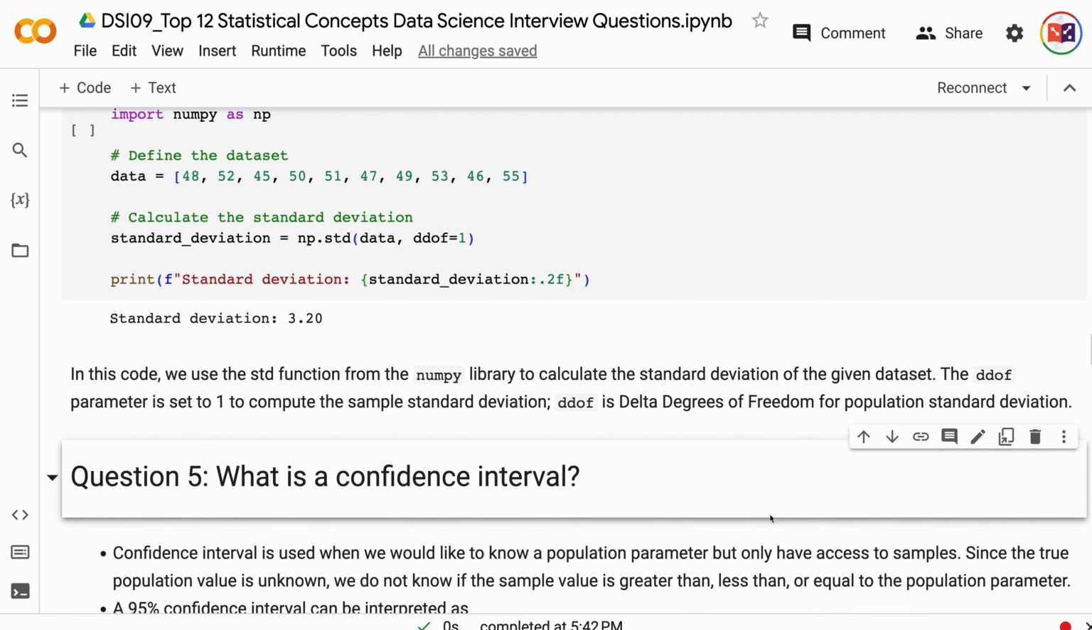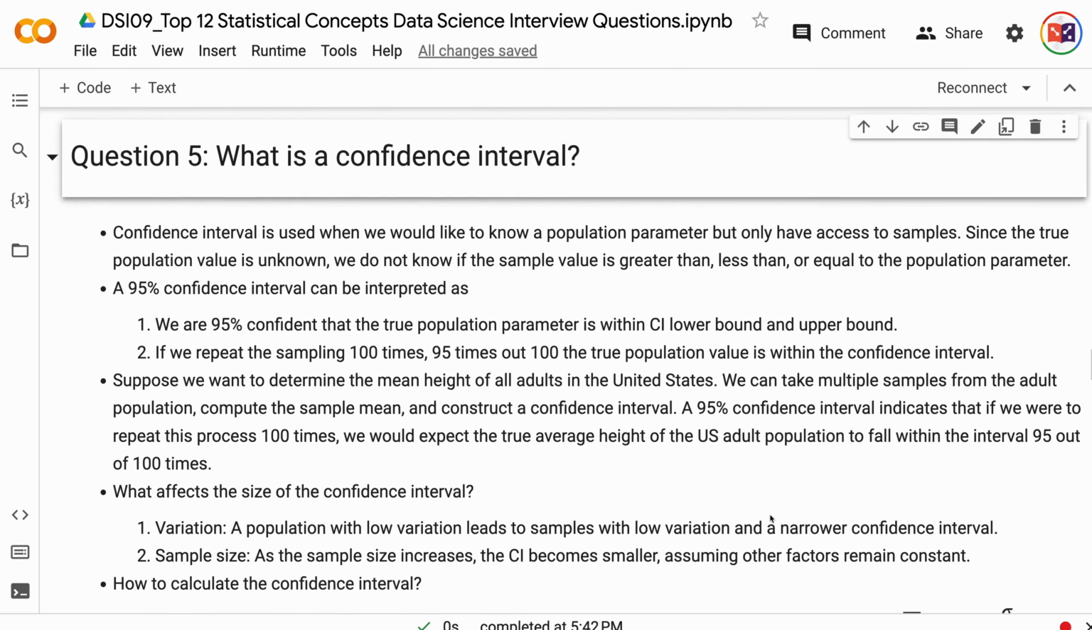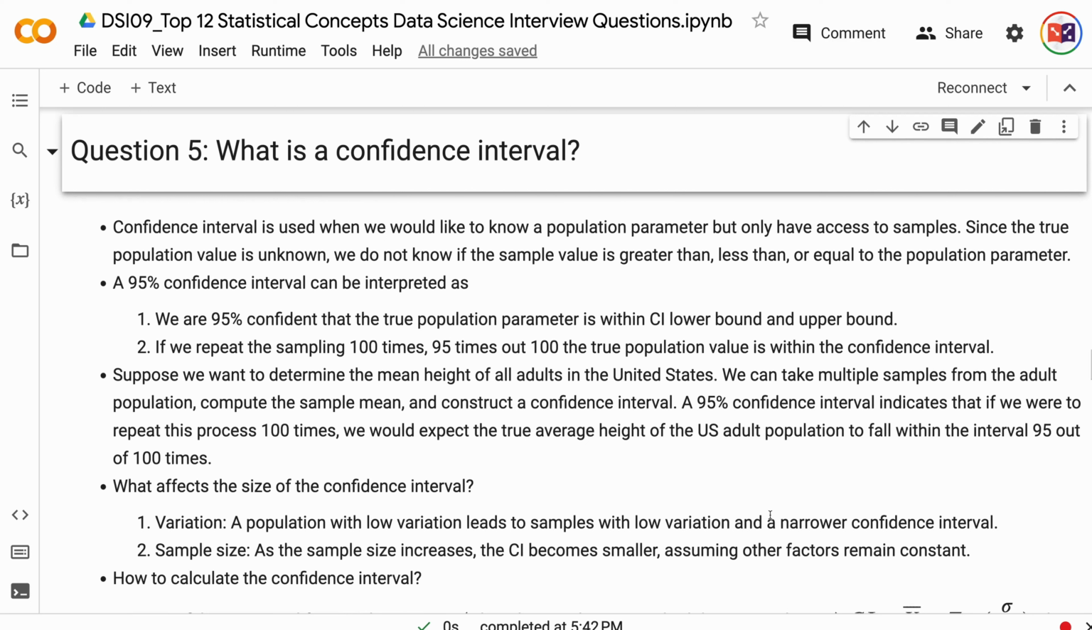Question 5. What is a confidence interval? Confidence interval is used when we would like to know a population parameter, but only have access to samples. Since the true population value is unknown, we do not know if the sample value is greater than, less than, or equal to the population parameter.